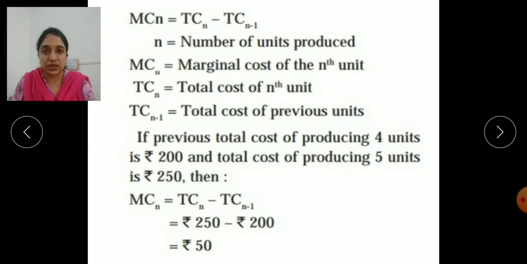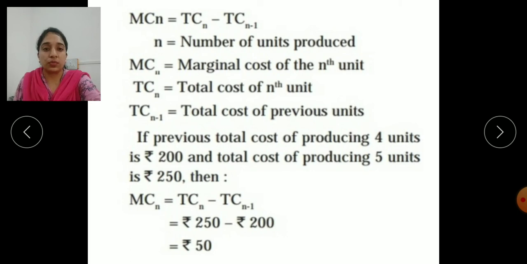And one more example is given here. We will study that example: if the total cost of producing 4 units is rupees 200 and total cost of producing 5 units is rupees 250, then अगर 4 units produce किए, so the cost is 200 rupees, and when they produce one more extra unit, that means the 5th unit, then the cost is 250. Then what is the marginal cost?